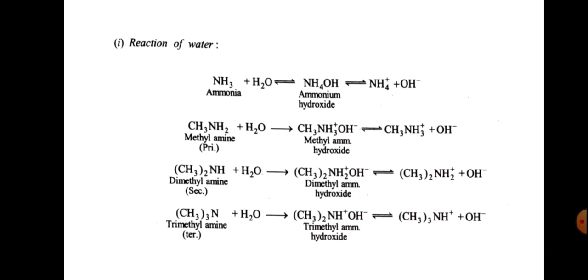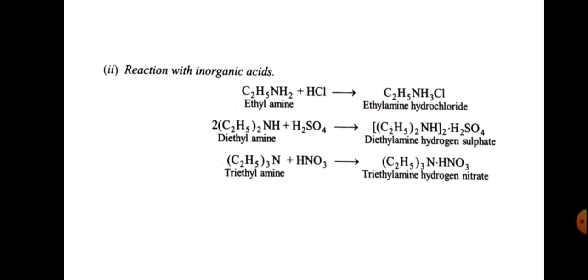And the next reaction is reaction with inorganic acids, such as HCl.